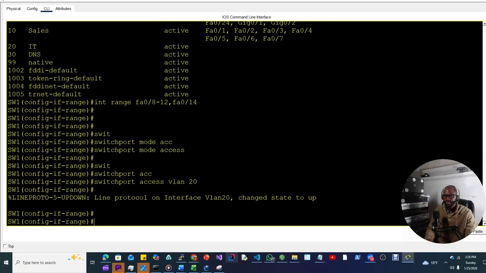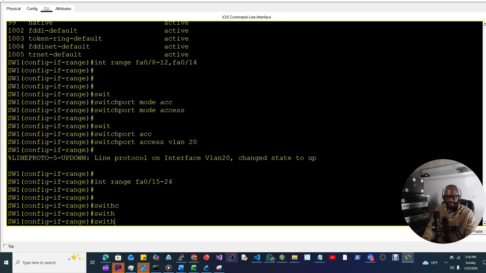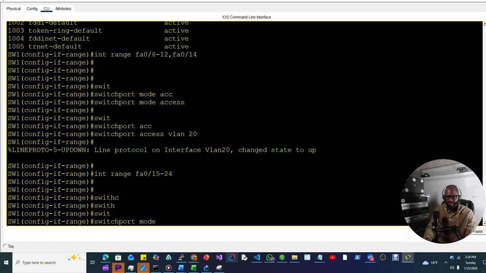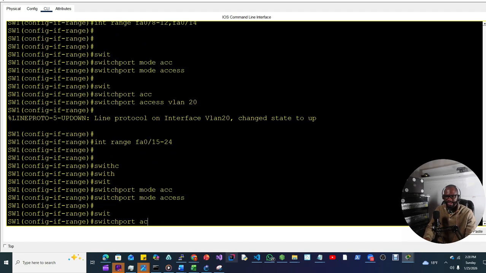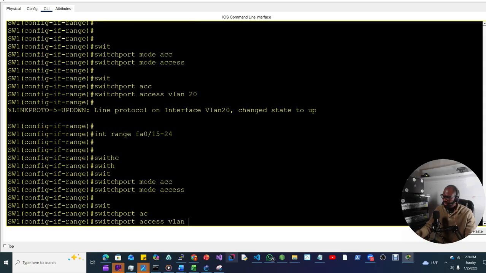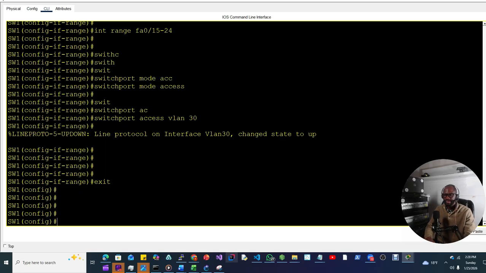And then we need to do the same on VLAN 30. Interface range FA0/15 through 24, switchport mode access, switchport access vlan 30. And we're done with the port assignments. Remember, we created VLAN 99 that we called native. So I'll show you where to use the native VLAN.